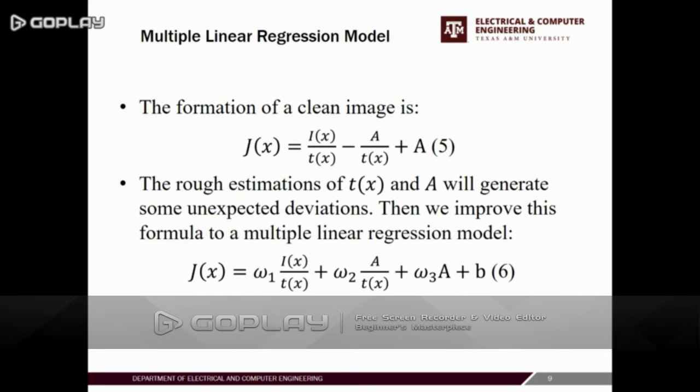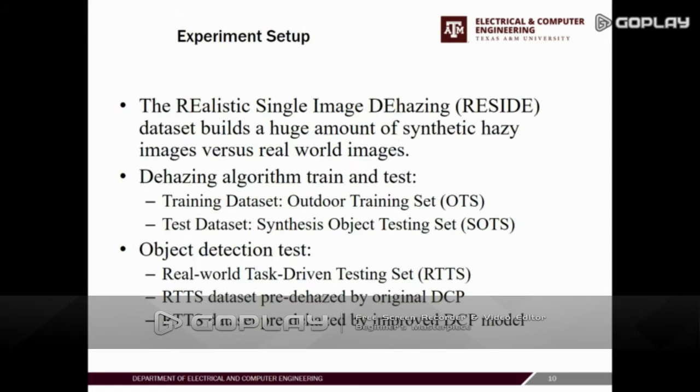And in the formation of a clean image, we add 3 weights to each independent variable and a bias to form a multiple linear regression model. And we will use the realistic single image dehazing dataset to train the model, and use the synthesized object testing set to test the performance of the dehazing algorithm.